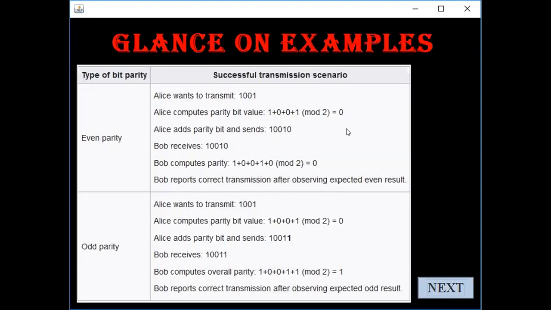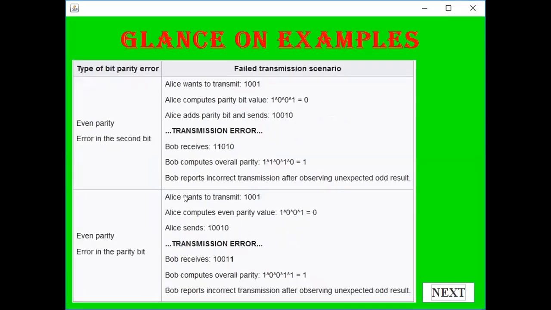Now let us see an unsuccessful transmission. Again the same example, 10010 for even parity, which Alice transmits. But suppose, as I told earlier, a transmission error occurred in the line of transmission, and at position 2 there is a 0 which is altered to 1.